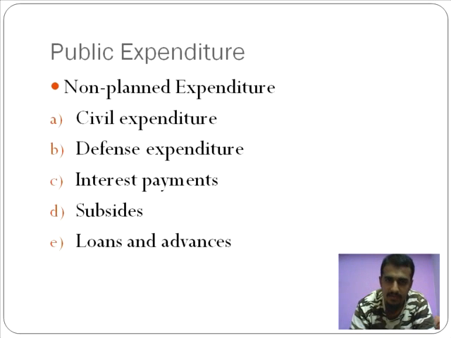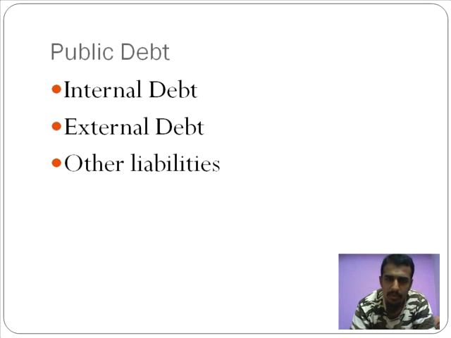Then you have loans and advances. Now, in the recent news, the Maharashtra government again requested funds from the central government because they wanted to upgrade the infrastructure within the state. Mumbai alone is going to get several hundred crores for infrastructure development. Now, this is a case where the Government of India didn't really plan this in the budget of 2013. Now the Maharashtra government has requested funds for the sake of development, and hence that gets categorized as a non-planned expenditure.